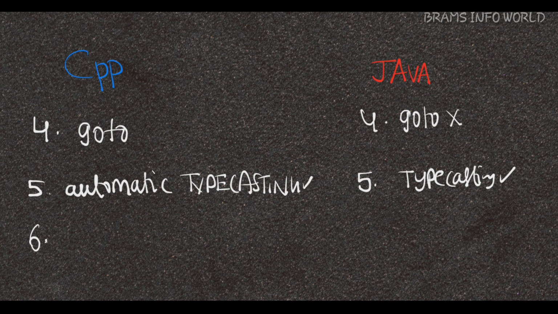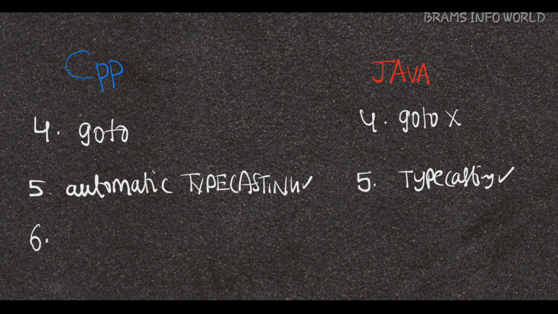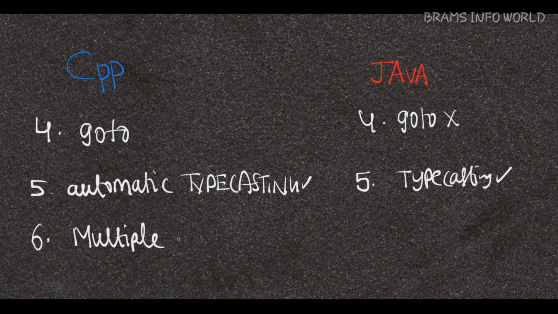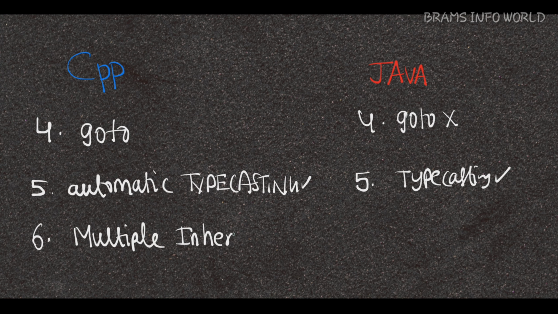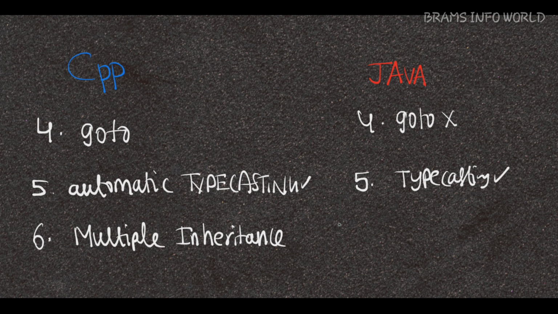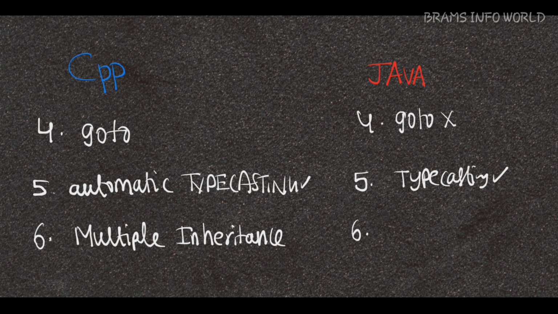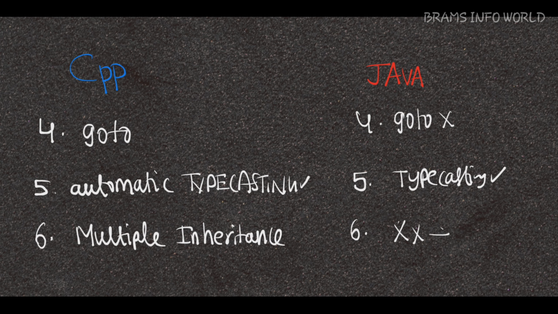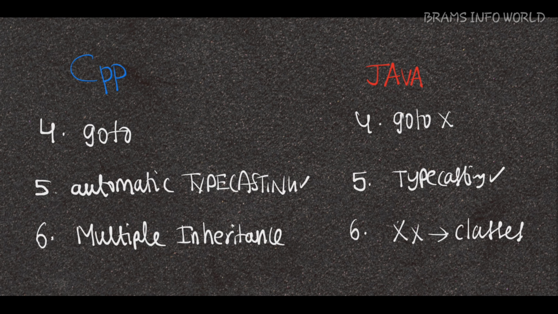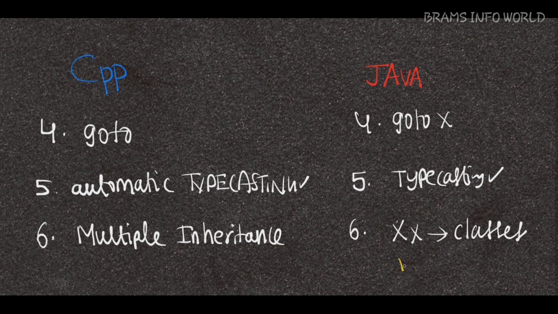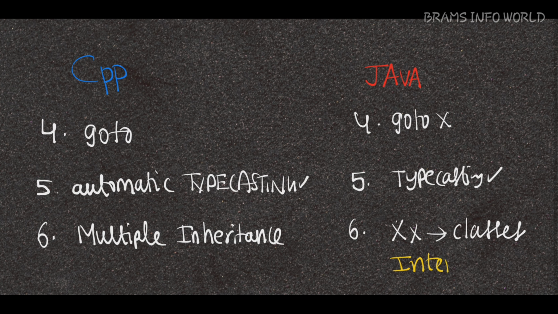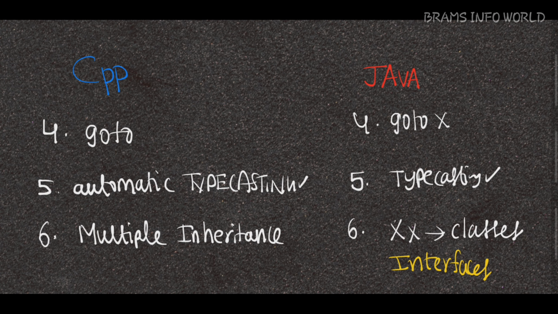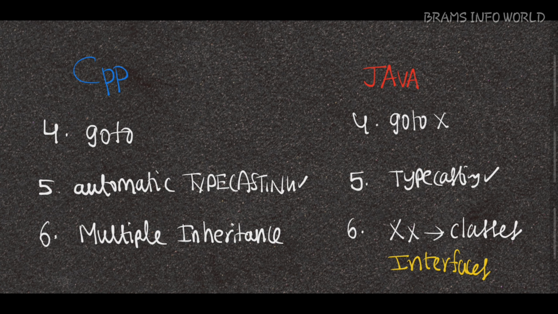And next one, C++ strongly supports multiple inheritance, whereas Java language does not support multiple inheritance through classes, but this property we can achieve through the interfaces concept. In classes we are unable to achieve this property, but in interfaces we can achieve this property.